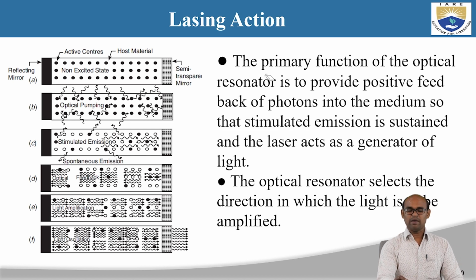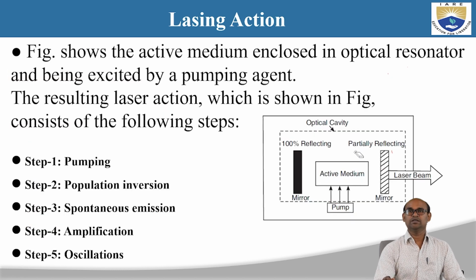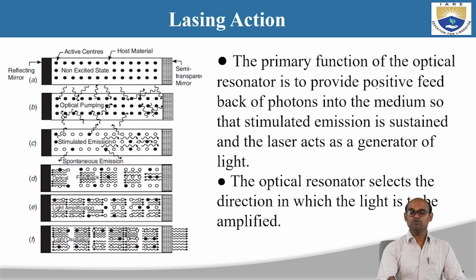Okay, so first, the primary function of the optical resonator is to provide positive feedback of photons into the medium so that stimulated emission is sustained and the laser acts as a generator of light. Okay, so what is the function of this optical resonator? The optical resonator is nothing but these 2 mirrors. So the primary function of these 2 mirrors is to provide the positive feedback of photons into the medium so that stimulated emission is sustained and the laser acts as a generator of light.